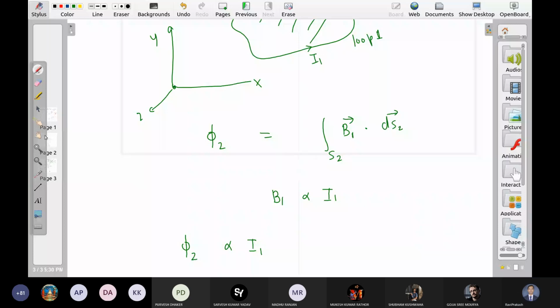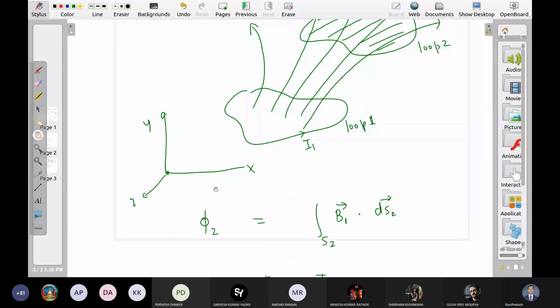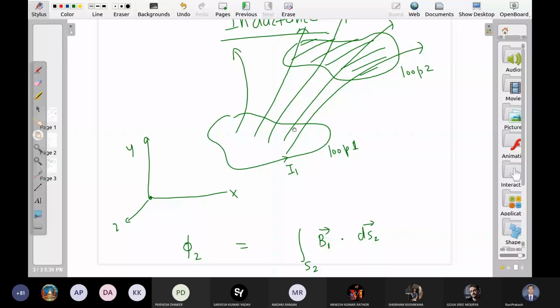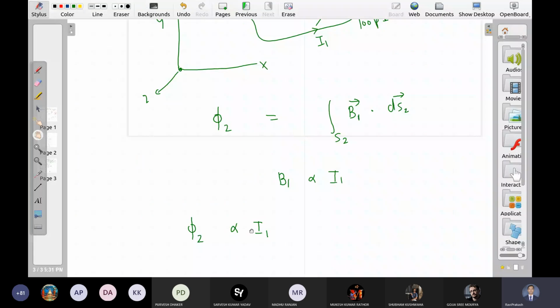What does it mean? In words, if there is a current in the first loop, there is a flux in the second loop. Let us say I double the current. Current, let us say, becomes 2 ampere from 1 ampere. Then the flux will automatically get doubled. यदि हम करंट को डबल करते हैं, magnetic flux will also be double, right? What is this proportionality constant? Obviously it depends on this integral, and this integral can be easy or complicated, depends on what the geometry is, what the separation between these two is.